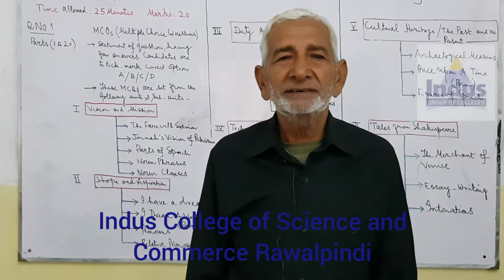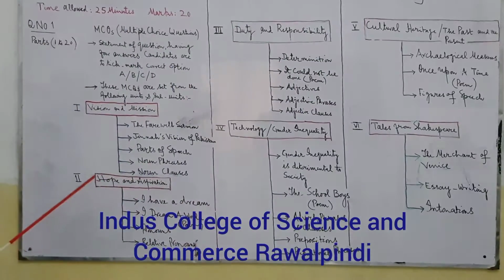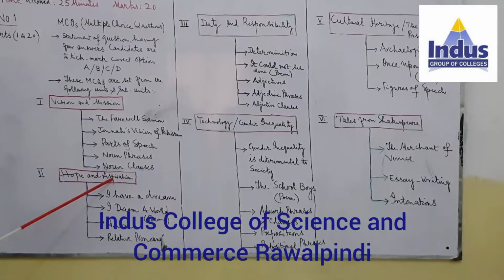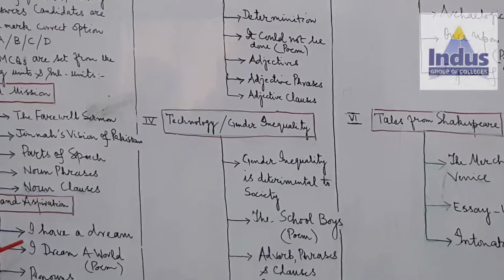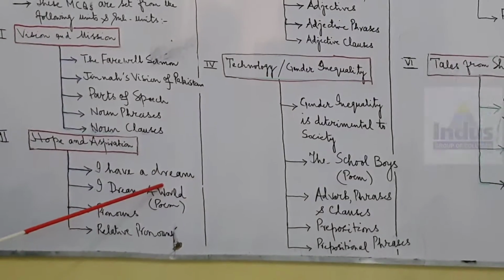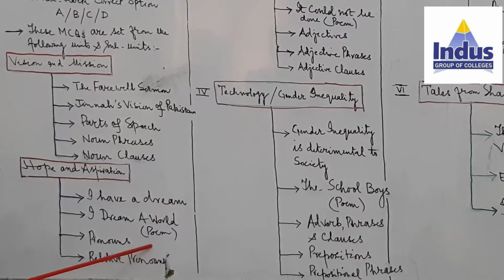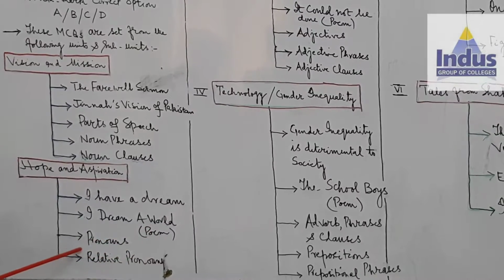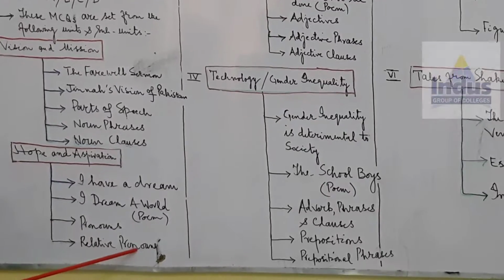My dear student, second unit is hope and aspirations. Now this unit has got further subunits. I have a dream, then I dream a word. This is poem. After that, grammar portion is, that is pronouns as well as relative pronouns.